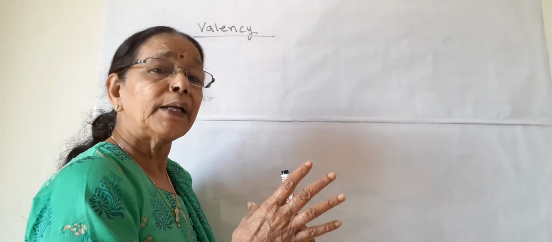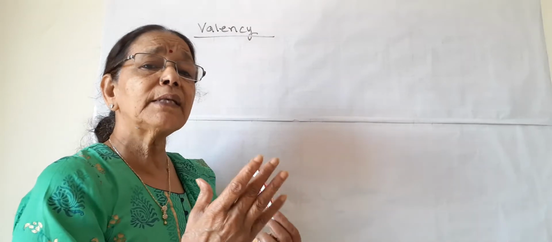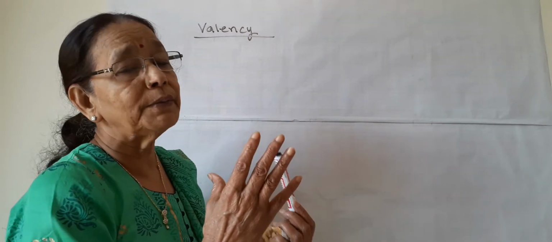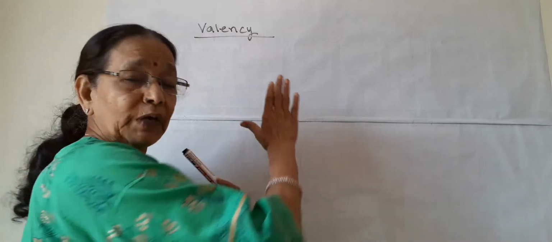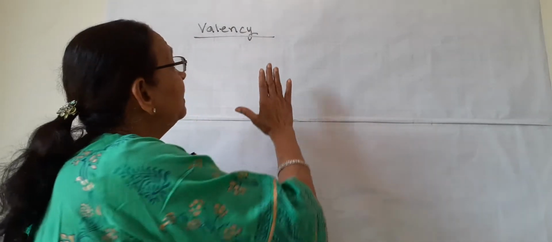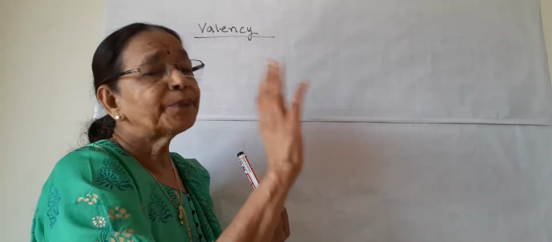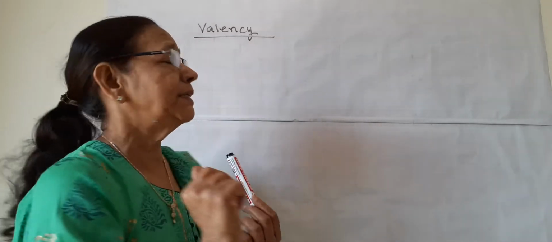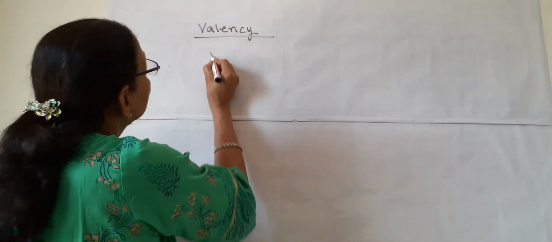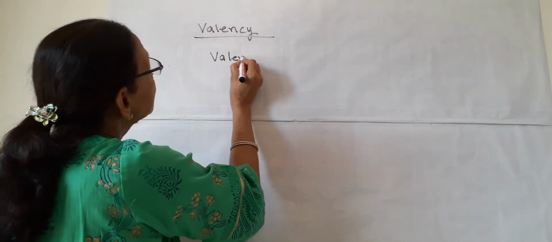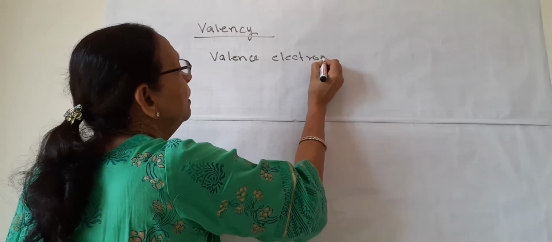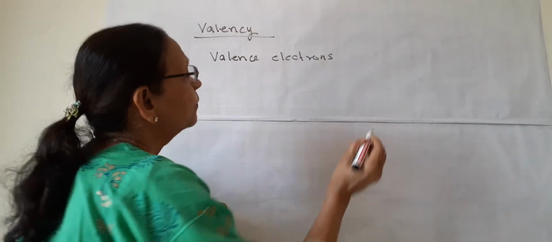Suppose this is the atom of sodium, so we can say the combining capacity, the valency, of sodium is so much. So valency, two words only: combining capacity. The combining capacity of an atom is known as valency. This is one thing. Now there is another term known as valence electrons. Now what are these valence electrons?